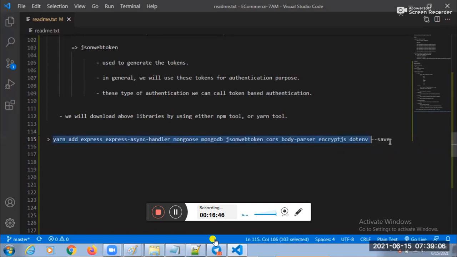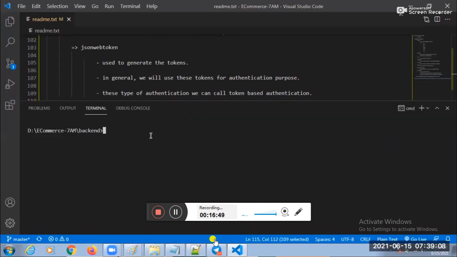So can I run this command? Yes, sir. Yes, let me run this command.